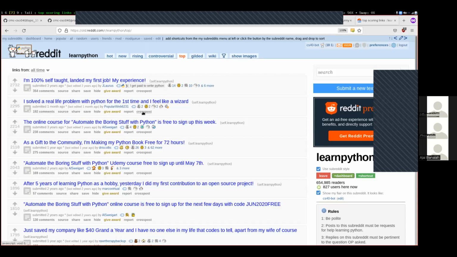So again, the results from the PRAW library should match exactly whatever you see on your web page up here. And as you're developing your bot, that'll be important for debugging, to make sure that your bot's doing the right thing. You'll always be able to come over to the Reddit web page, and this is like the ground truth information to see if you extracted the right things.